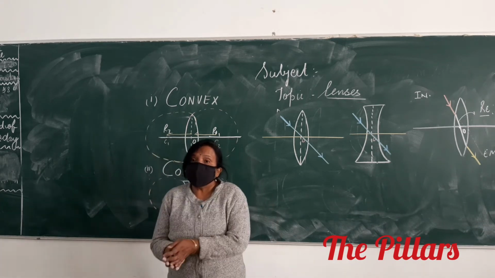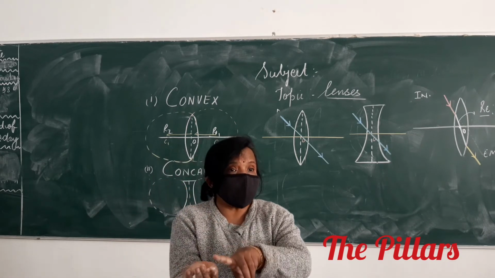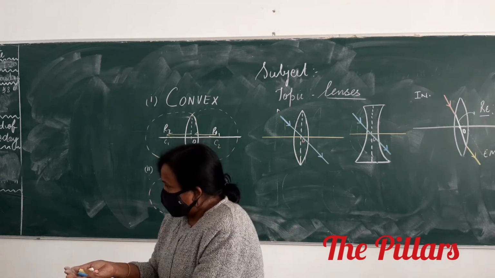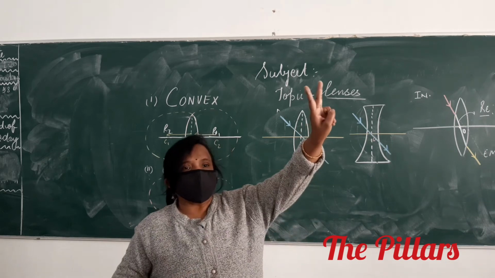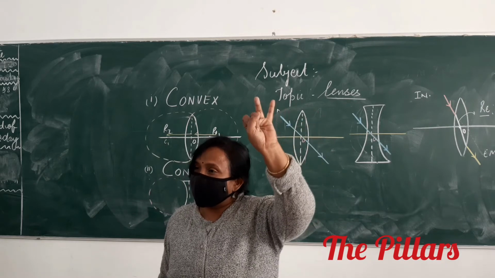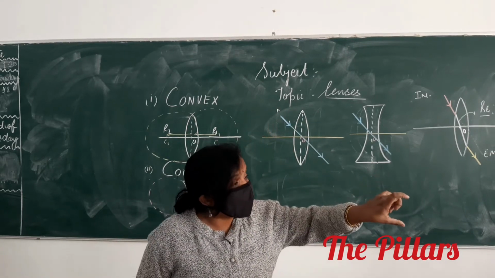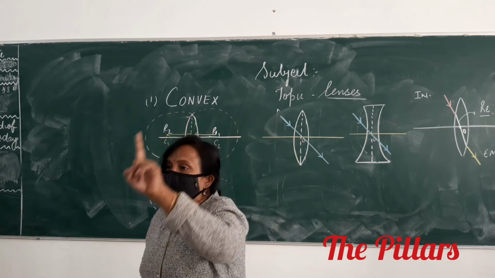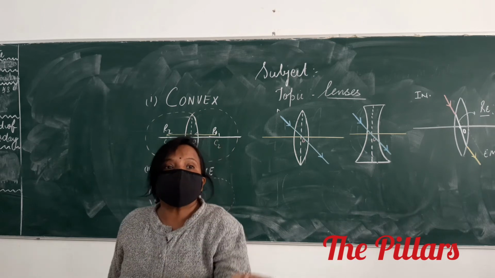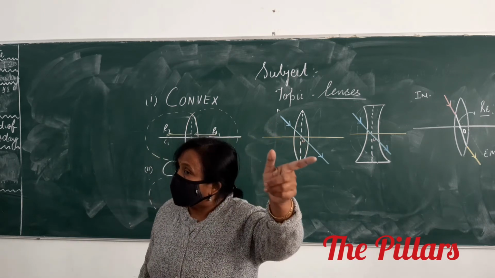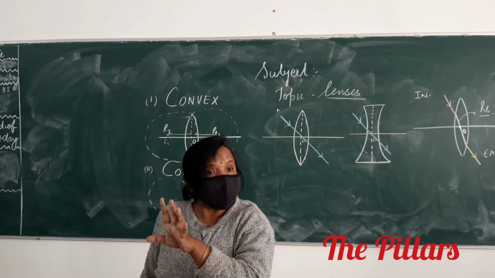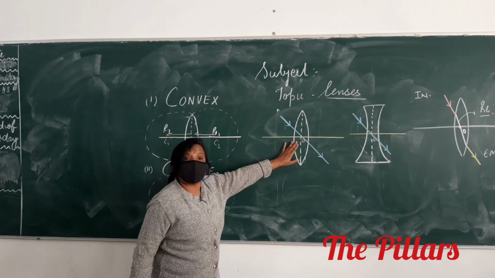So, what are lenses? Lenses are bounded media, transparent, whose one surface should be spherical. How many types of lenses do you know? Two: convex and concave. Now you can further categorize the convex lens into three types: biconvex, plano-convex, concavo-convex. And the concave: biconcave, plano-concave, convexo-concave. Right?